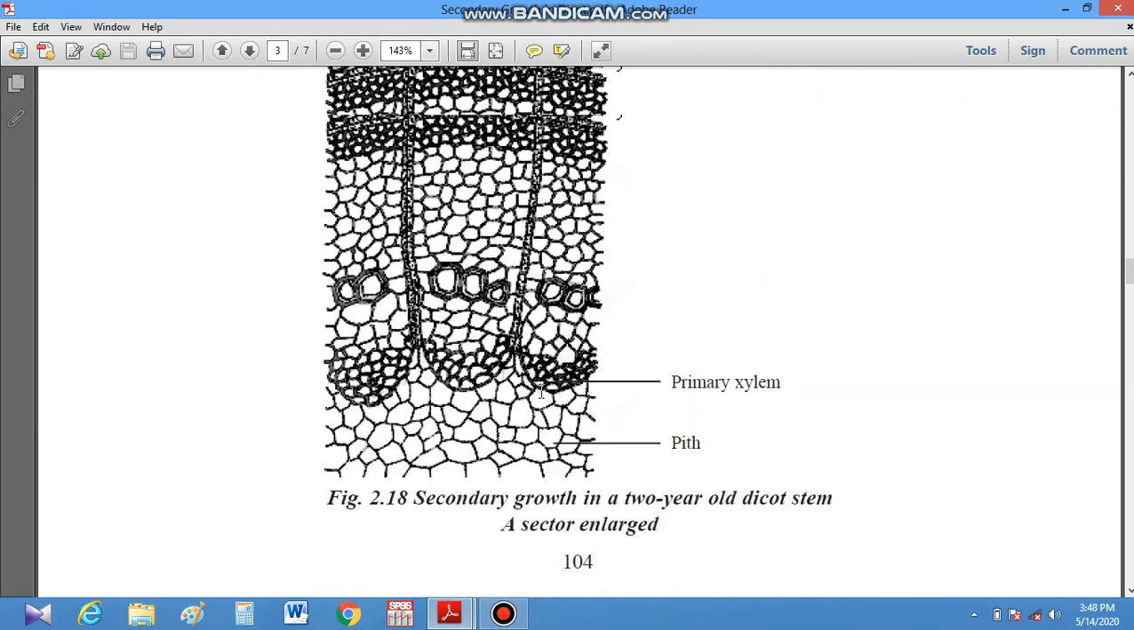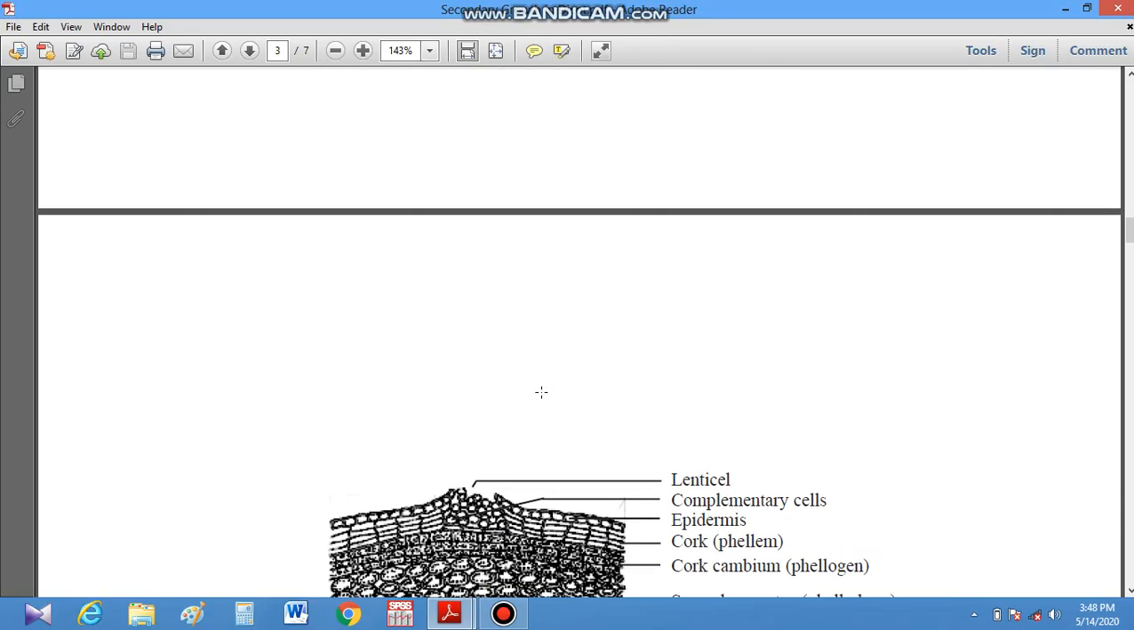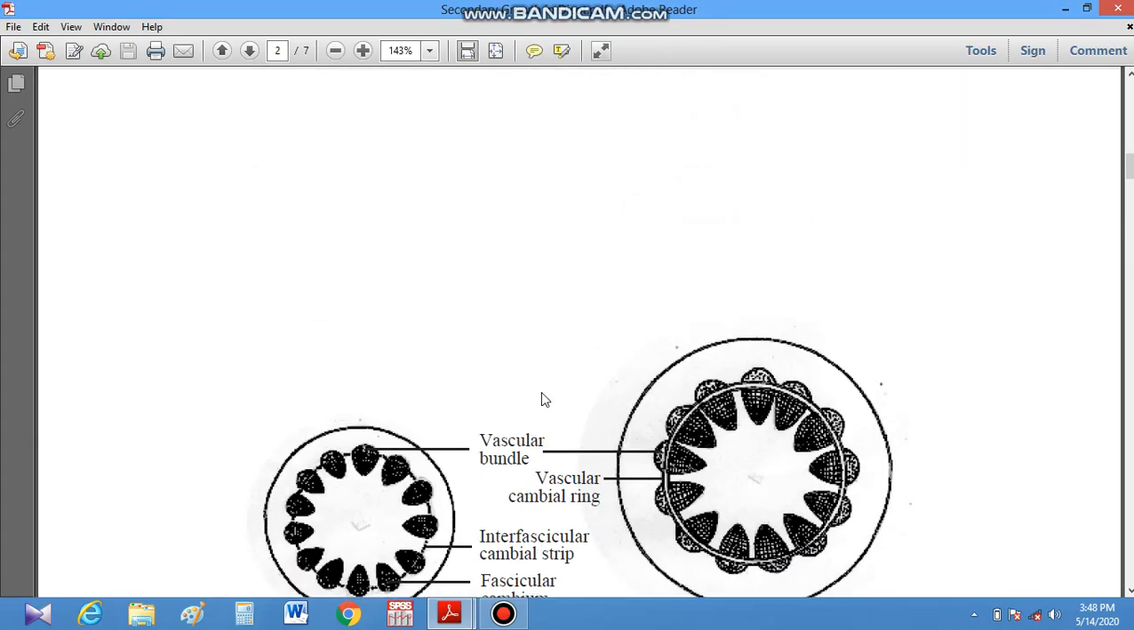In a similar way, secondary growth is also common in roots, and secondary growth is common in dicot stem. Exceptionally, in monocots secondary growth is there. So in the next lecture we will discuss anomalous growth. Thank you.